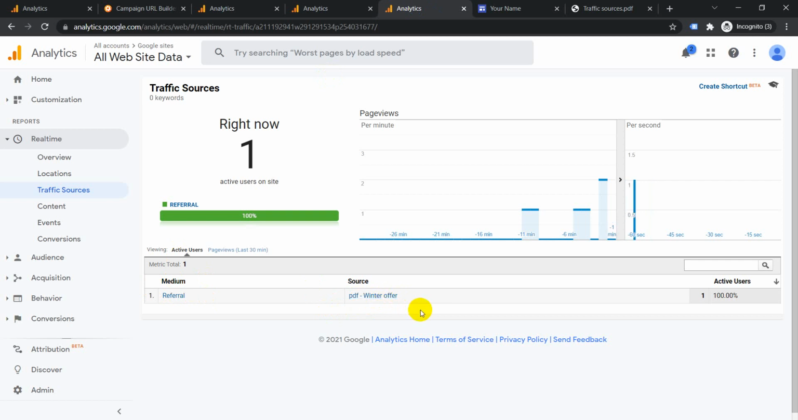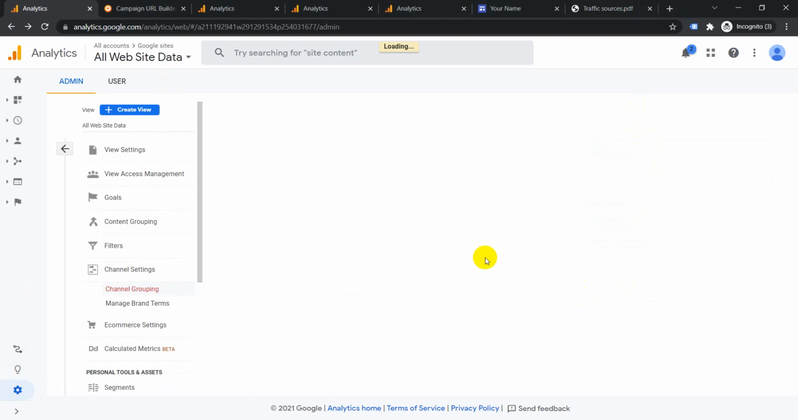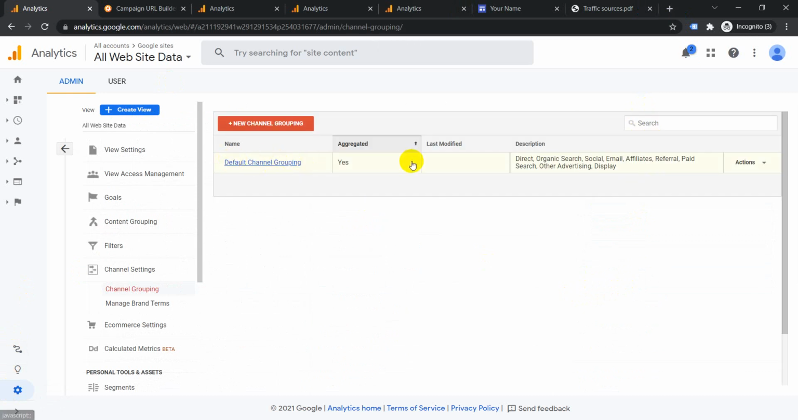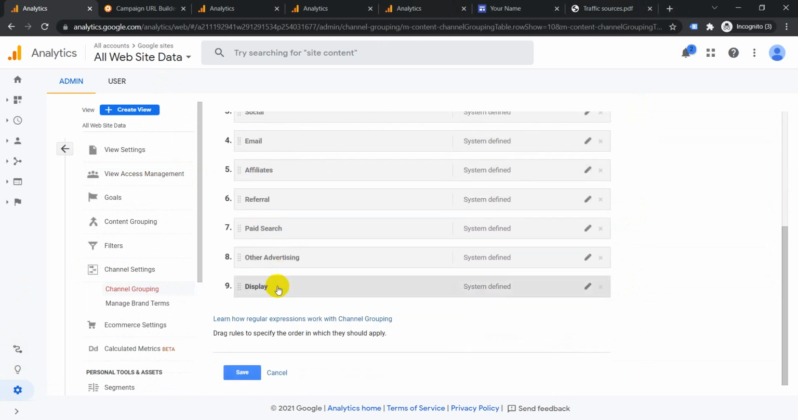Okay, so now I will just show you the default channel groupings that have been already set up in Google Analytics. I do not suggest you alter that default channel grouping, but I just want to show you how it appears. So to see the default channel grouping, go to settings, then go to your view, then come down to channel settings, click on channel grouping. This will show you all the default channel grouping that is set up. So you click on it. This is all the defaults which are currently being tracked.